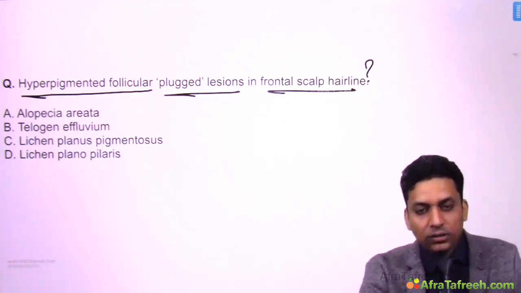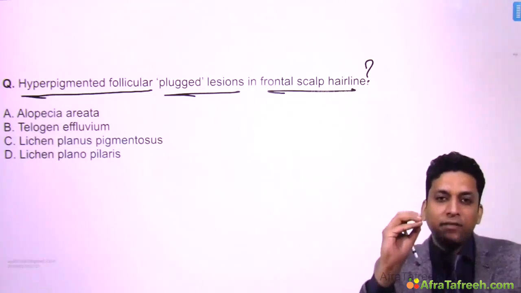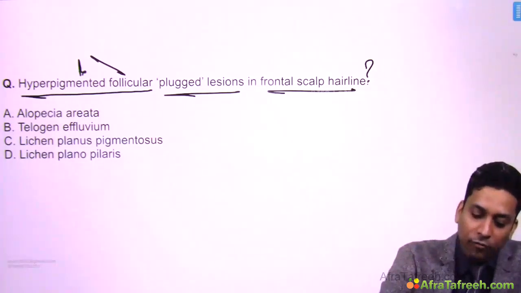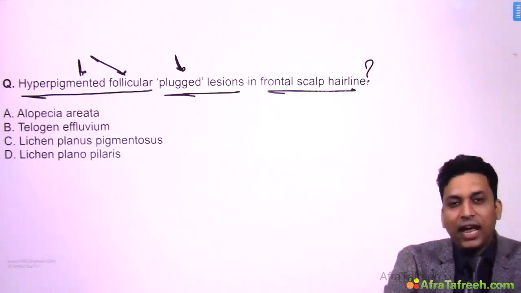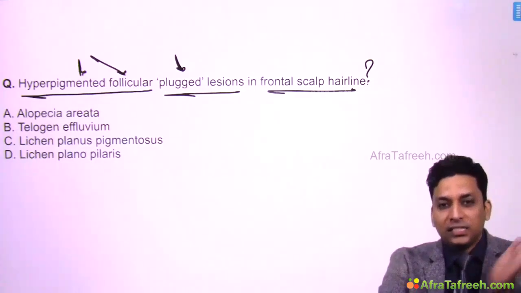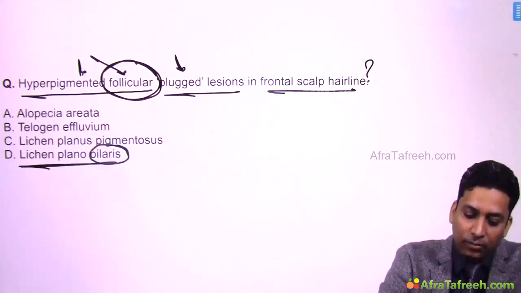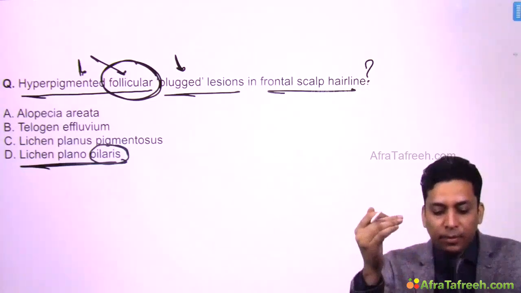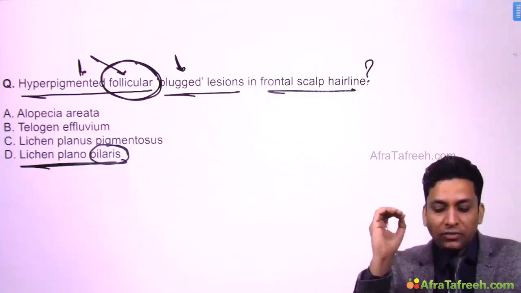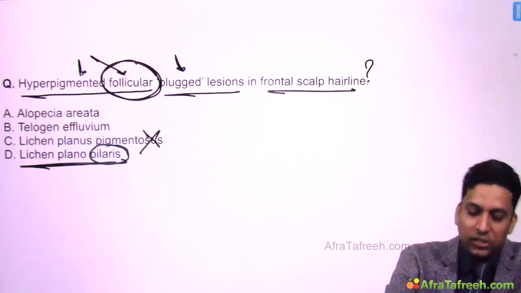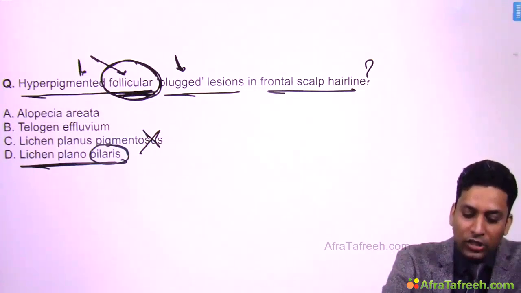What is the diagnosis? Okay, so remember that when a patient develops lichen planopilaris, what happens initially? These hyperpigmented follicular plug lesions are seen and gradually they heal, leaving behind scarring alopecia. Because the term follicular is mentioned here, and there is this condition, lichen planopilaris, which can lead to these hyperpigmented follicular plug lesions, that's why the answer is lichen planus pilaris. Pigmented lesions are not mentioned, instead follicular lesions are mentioned. So this is pilaris and not pigmentosus.